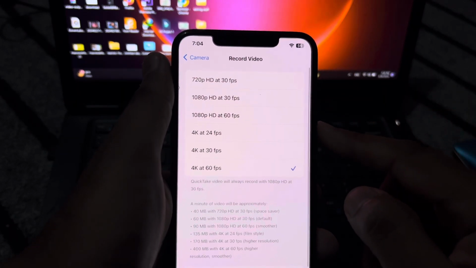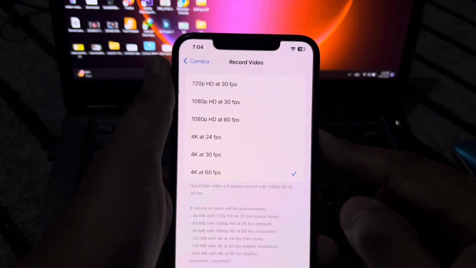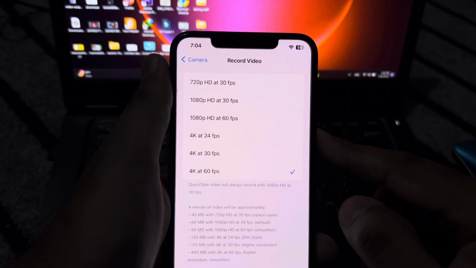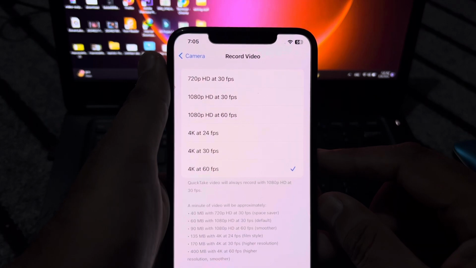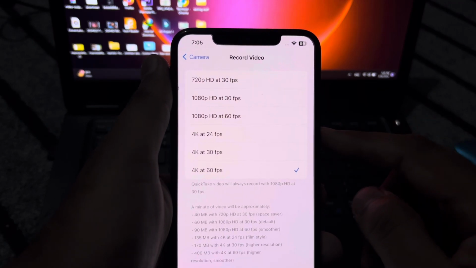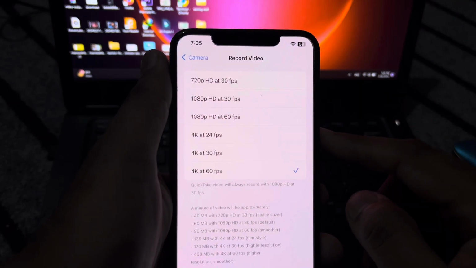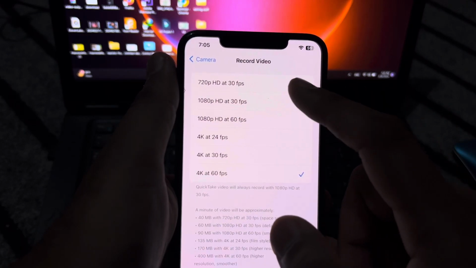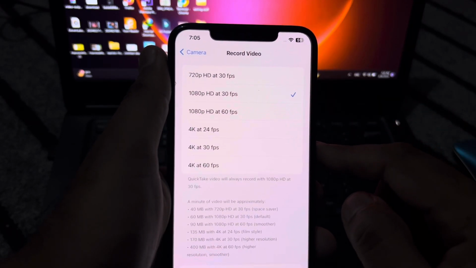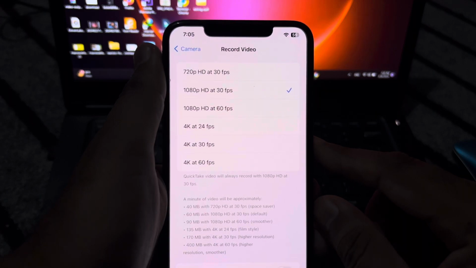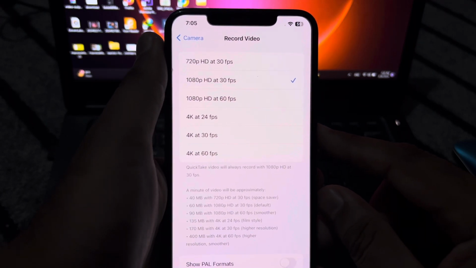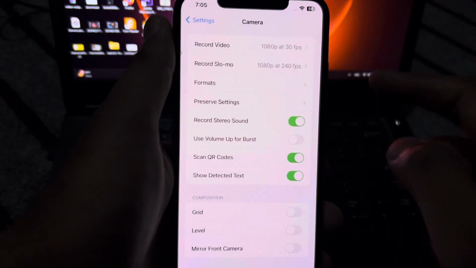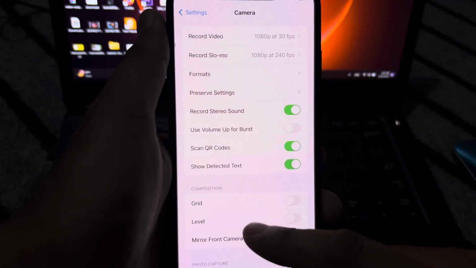Tap on that. Okay, if you want to record in low light and you want no flickering or blinking issue in your iPhone video, just select 1080p HD at 30 fps. Okay, right now you must change that setting, and after that you need to record. If you are still facing that issue, then go back and change one more setting.